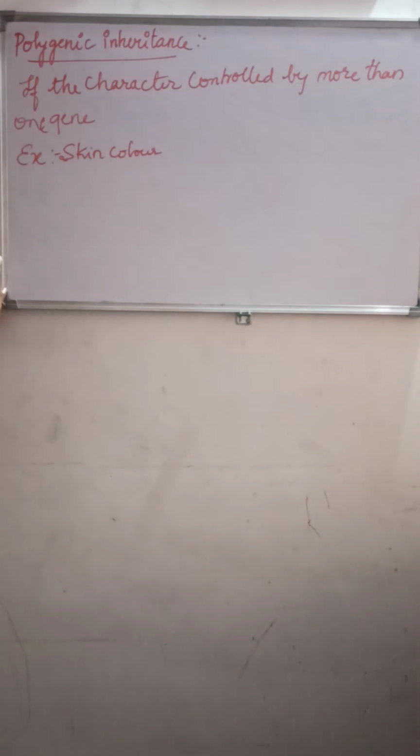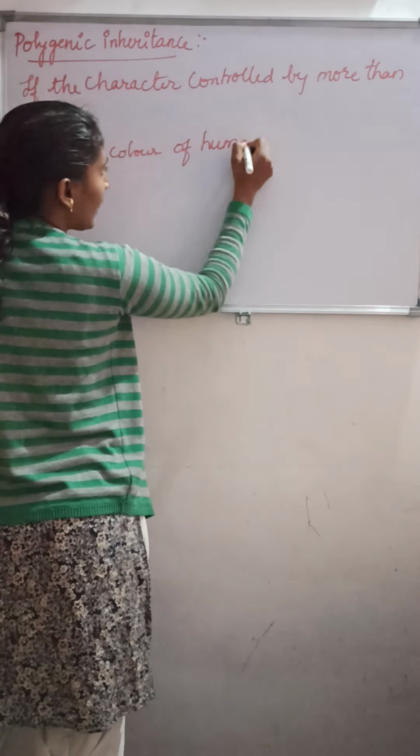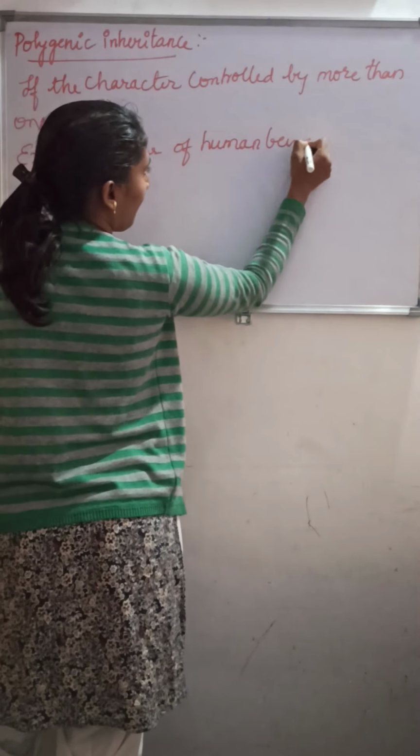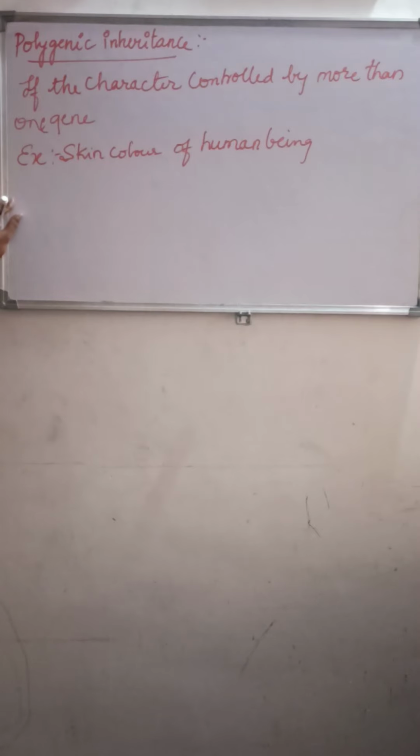The skin color of a human being is the best example for polygenic inheritance. So hope you understand what polygenic inheritance means, right?